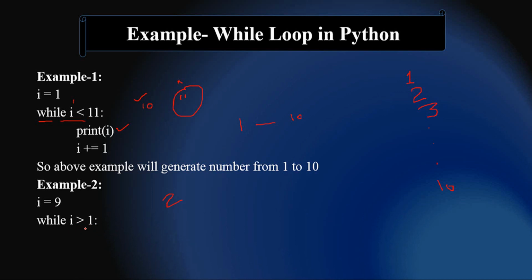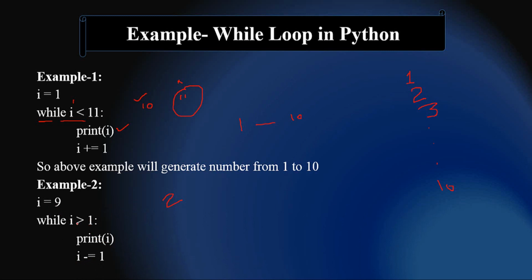Then it will stop at 2. Now print i, and every iteration it will decrease the value of the i variable by one. Initially the value of i is 9, and it will check whether 9 is greater than 1 or not.